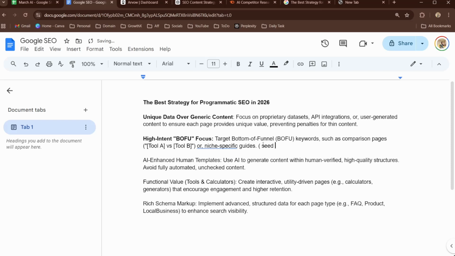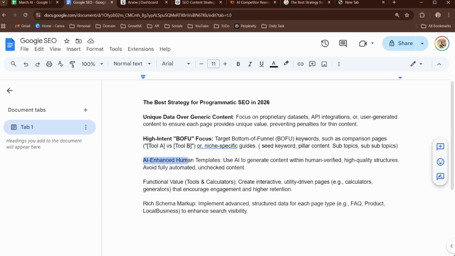We have a seed keyword, and based on the seed keyword we have pillar content, a pillar topic, and then from the pillar topic we have subtopics, and then more subtopics. If you combine all this, it should be something around 20 articles interlinking to each other. Then you're good to go.